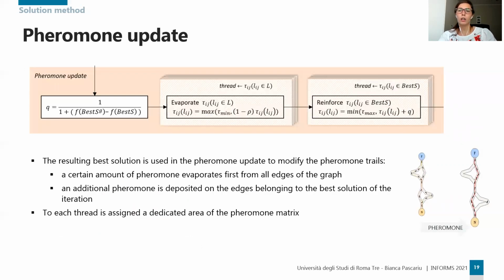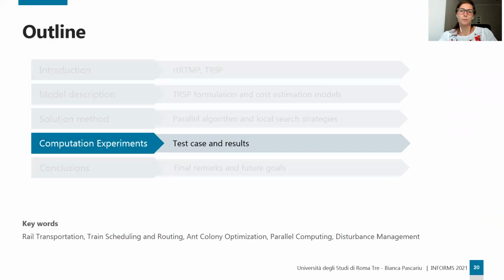At the end of any local search strategy, the best solution is chosen, which is then used in the pheromone update. Here a certain amount of pheromone evaporates first from all the edges of the graph, and then additional pheromone is deposited on the edges belonging to the best solution of the iteration. Both these actions are performed in parallel, and to each thread is allocated a specific part of the pheromone matrix.